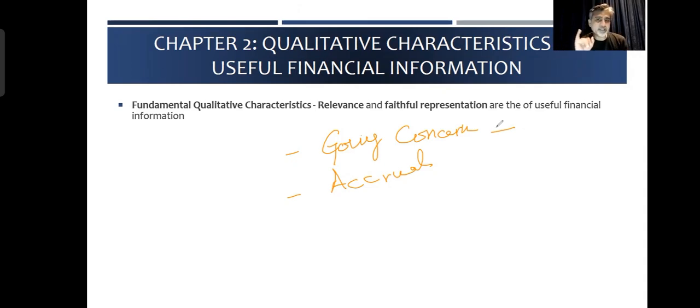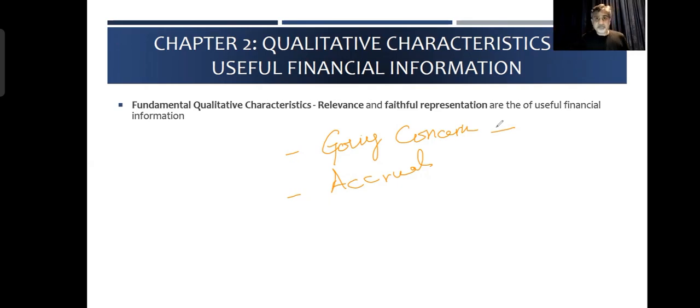Remember, going concern and accrual, they are not fundamental characteristics. Going concern is called underlying assumption. Underlying assumption means that the financial statements which I'm presenting to you, the company might be making profit or the entity might be making a loss. Whether it is making profit, whether it is making a loss, in any case, it is expected to continue its activities in the near future.